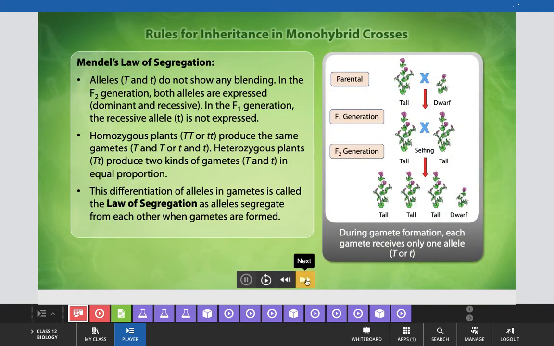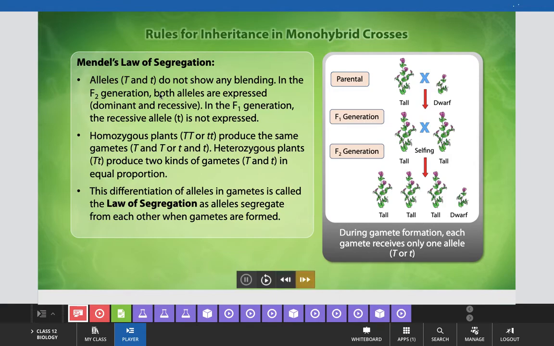The second law that he proposed with the help of results of monohybrid crosses is Mendel's law of segregation. According to this law, alleles capital T and small t do not show any blending.